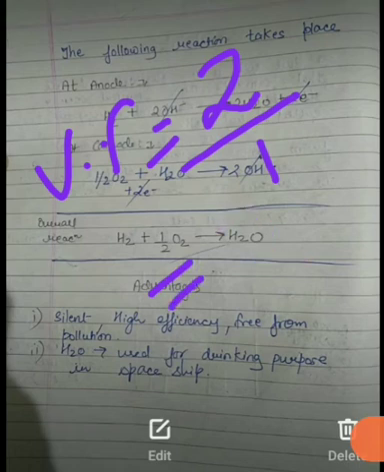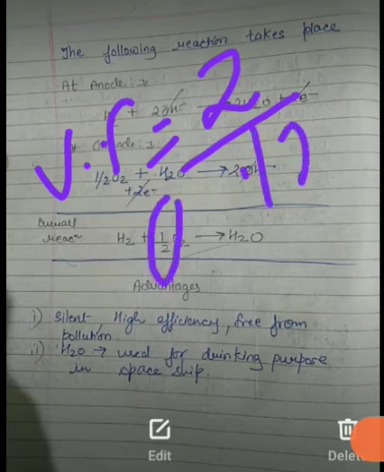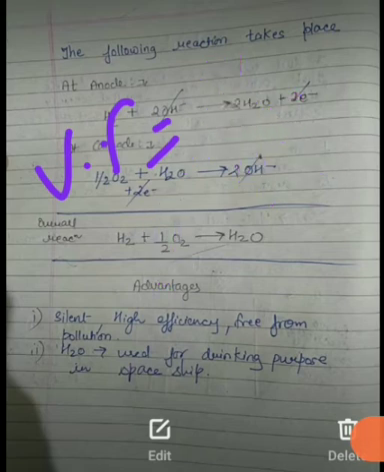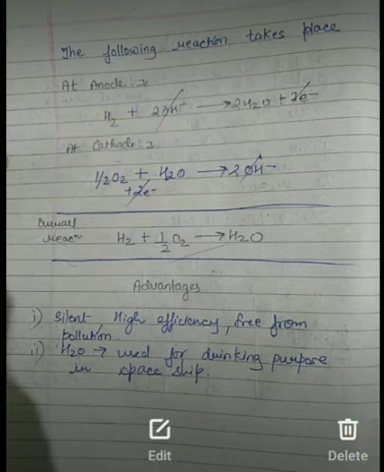Similarly, for the valency factor of O2, as 2 electrons are gained and the stoichiometry is half, the valency factor will be 4. So this is how we can calculate how much H2 and O2 is consumed. Later we will discuss some numericals related to this also.